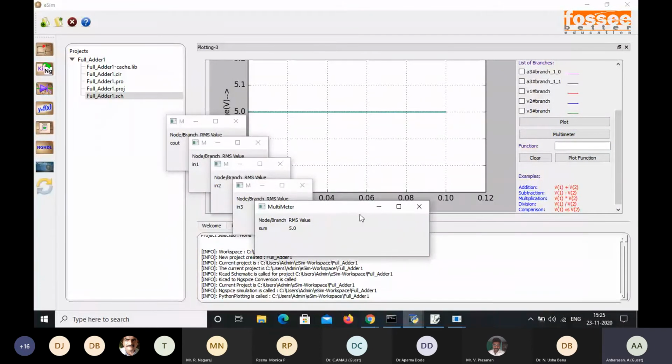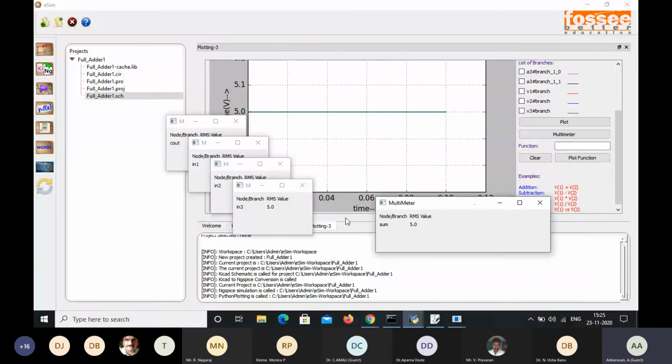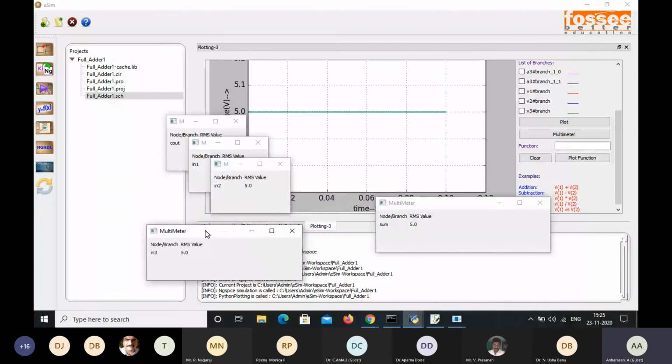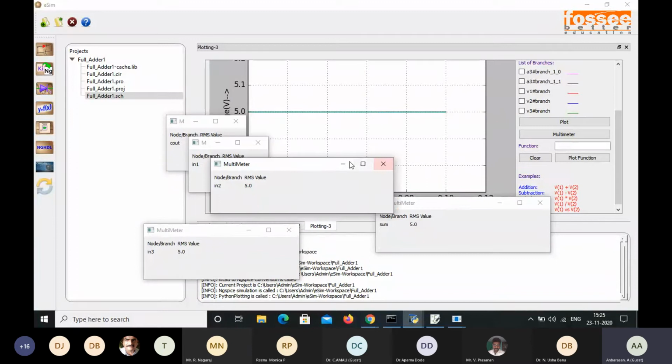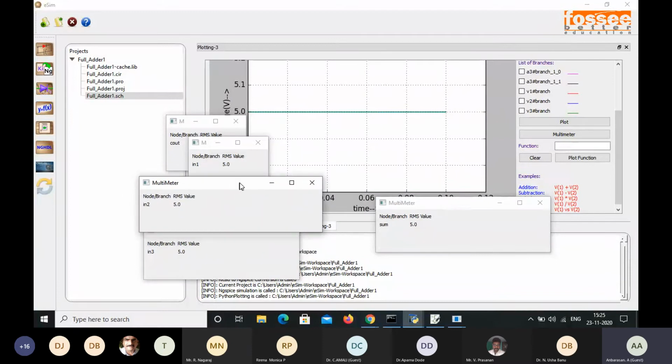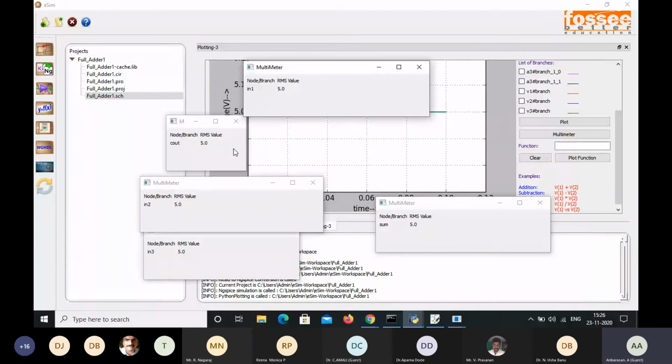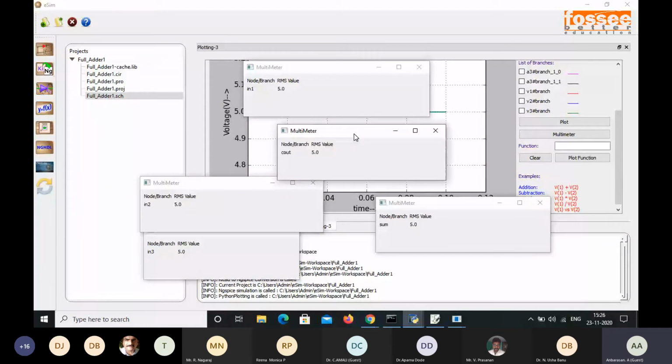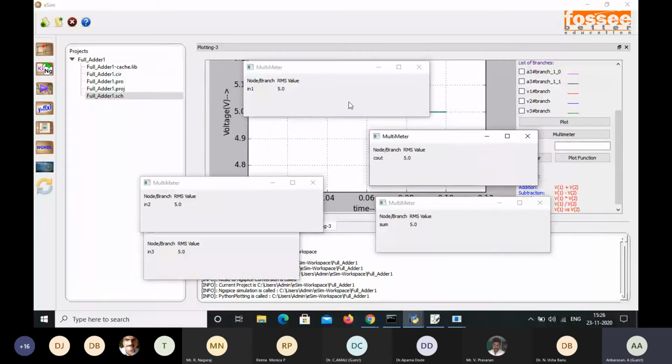So here the value of multimeter is sum 5. The input IN3 is 5. Input IN2 is also 5. What are the values we have given? So that's what given here, IN1 5, and then C out value also 5. So this is a procedure to run the simulation.